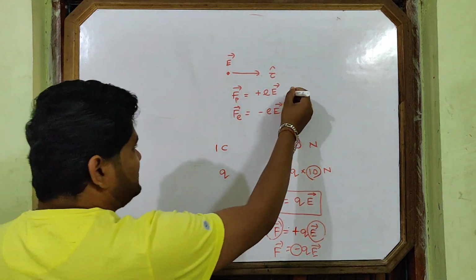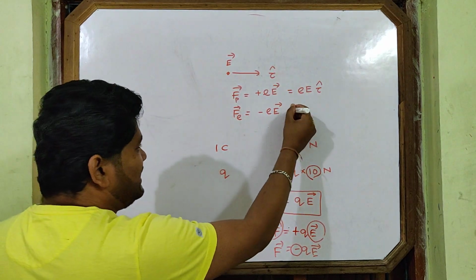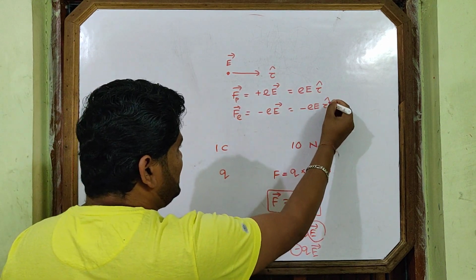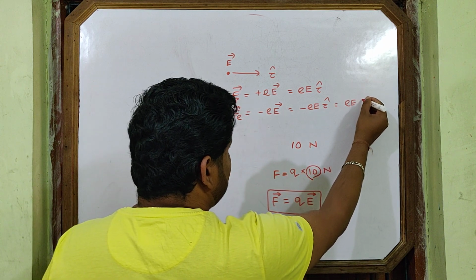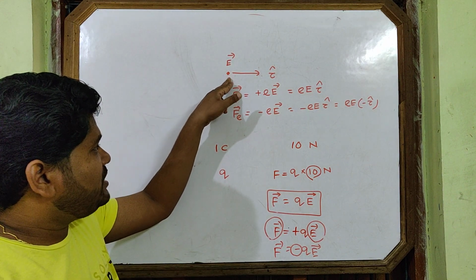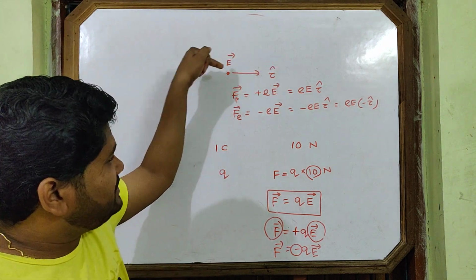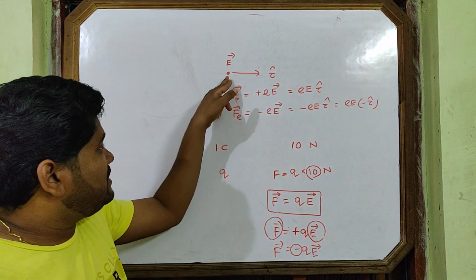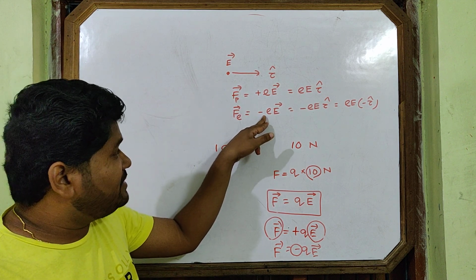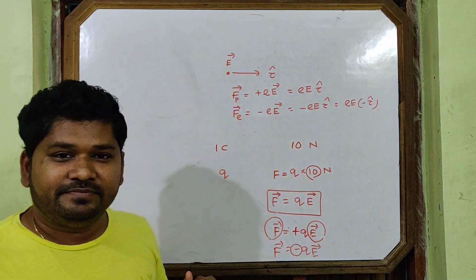Now can you mark here? This is eE, electric field is along i cap, and this is minus eE, so it becomes eE along minus i cap. What to mark here? If I place a proton here, proton is positive, so force will be along the electric field, along the x-axis. If I put one electron here, electron is negative, so force will be opposite to the electric field, minus i cap.